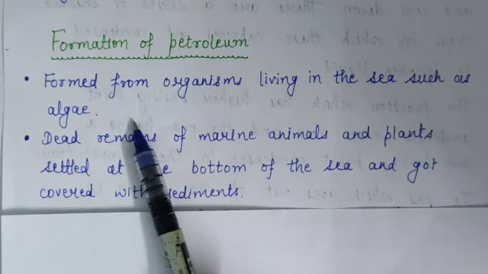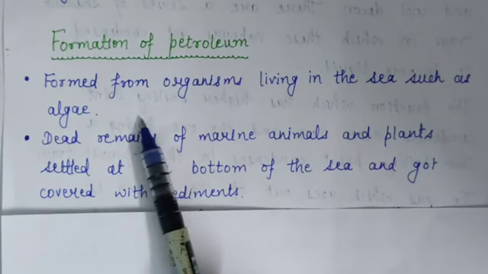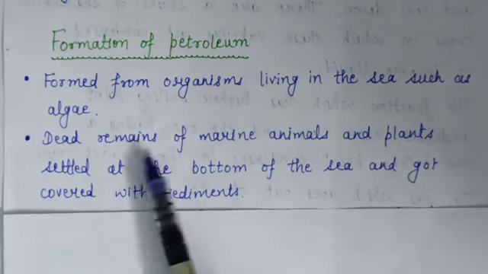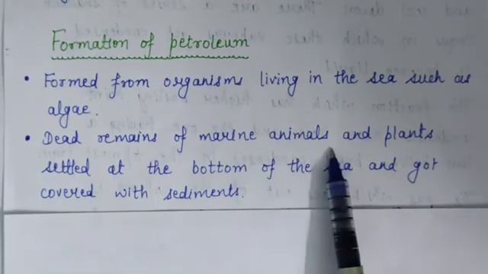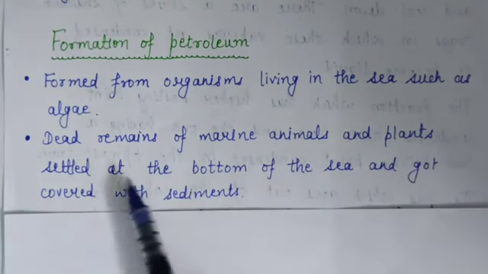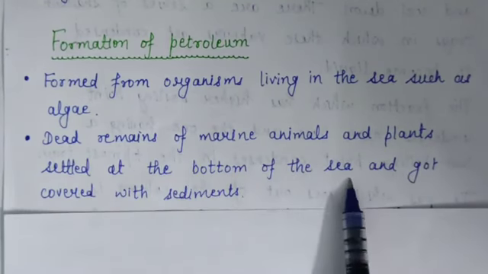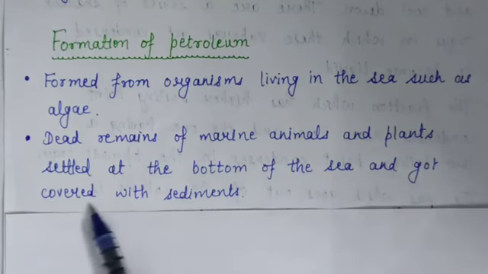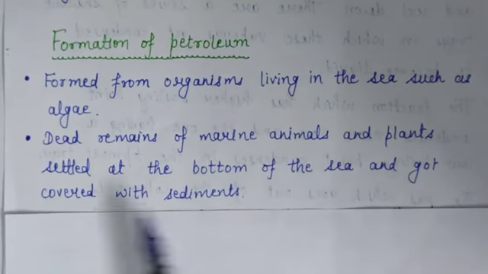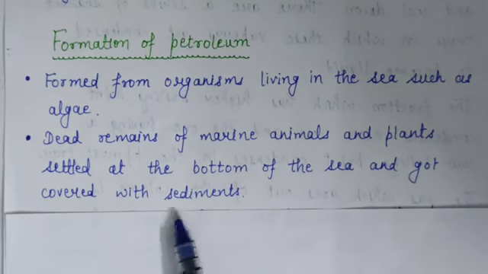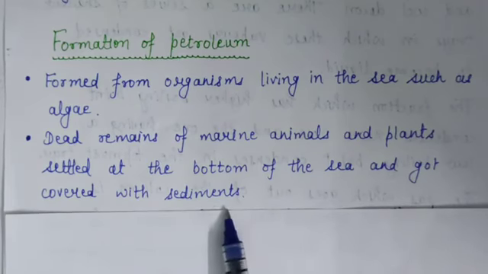As they died, their bodies settled at the bottom of the sea or ocean. Means dead remains of marine animals and plants settled at the bottom of the sea or ocean and got covered with sediments. Means got covered with sand, clay, etc.